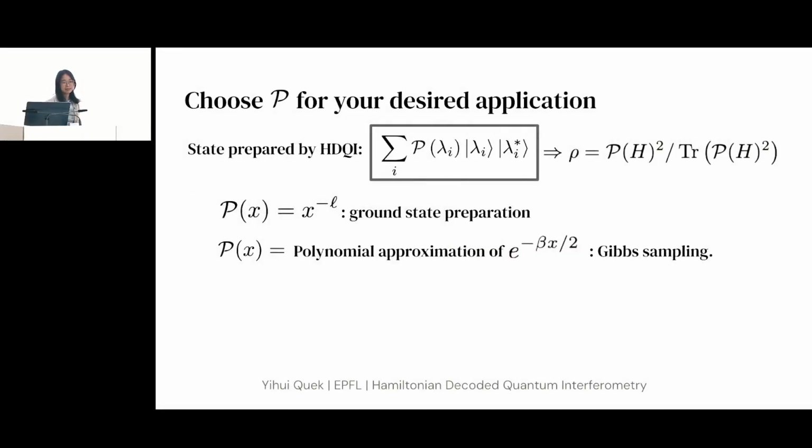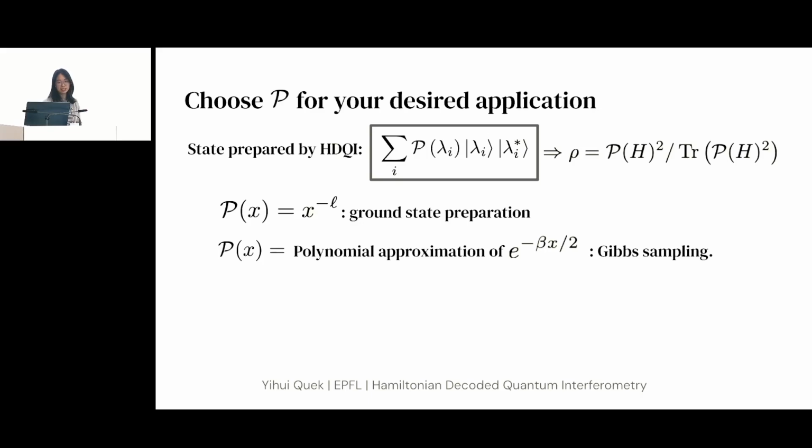So in other cases, you might want to do some Gibbs sampling instead. And so then, note that the state that our algorithm prepares is a purification, on 2 registers. And if you look at the reduced density matrix on 1 register, that's a mixed state. And the mixed state has that form there.